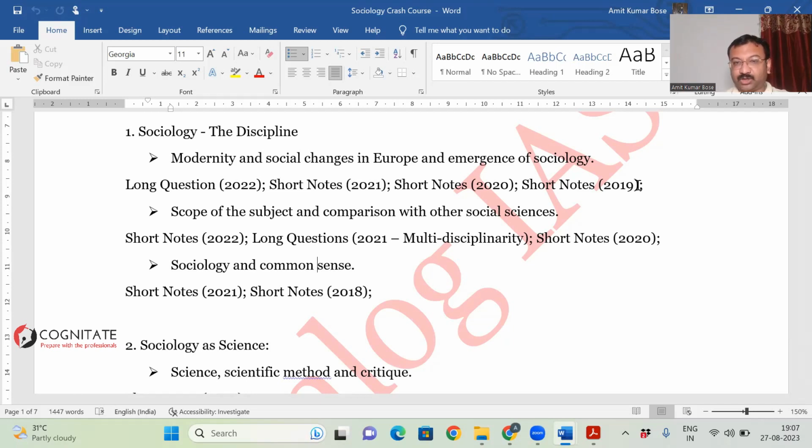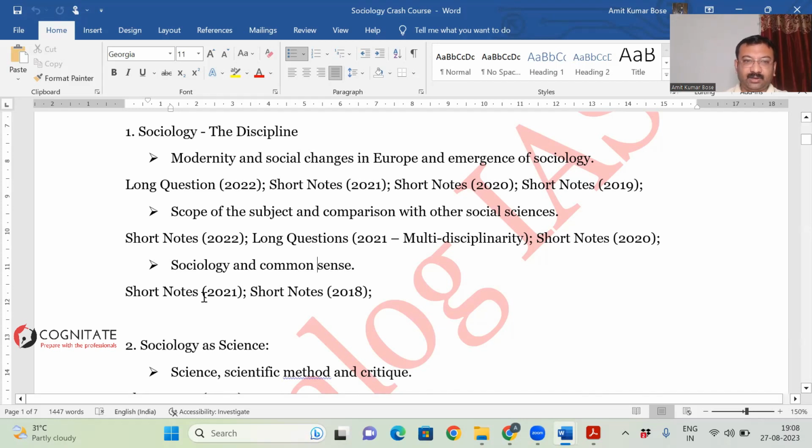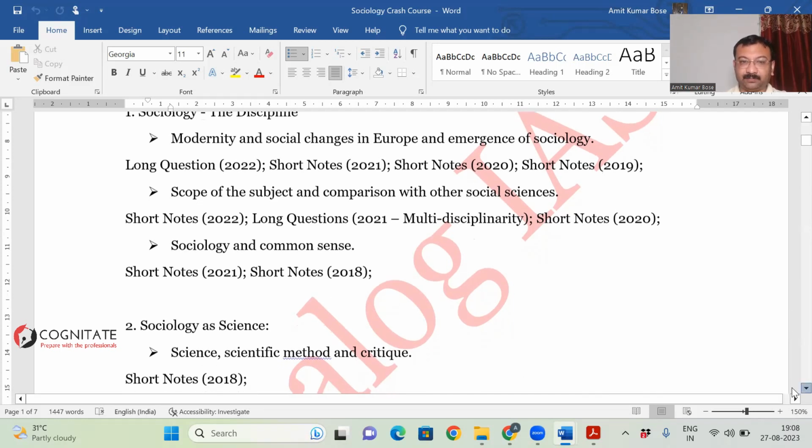Similarly, scope of the subject and comparison with other social sciences. A short note in 2022, long question in 2021 on multidisciplinary, short notes in 2020. So if you ask me, let's expect short notes only. Not necessarily that I'm going to get a long question from here. On the other hand, for sociology and common sense, in 2018 there was one short note, in 2021 there was a short note, not in 2022. So again, I may expect a short note from this area this year.